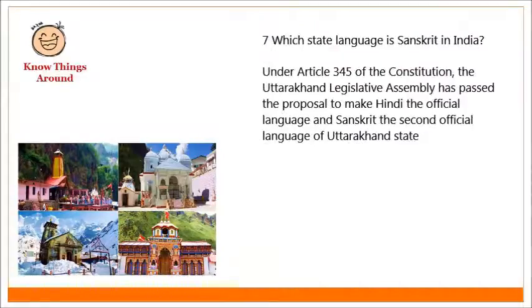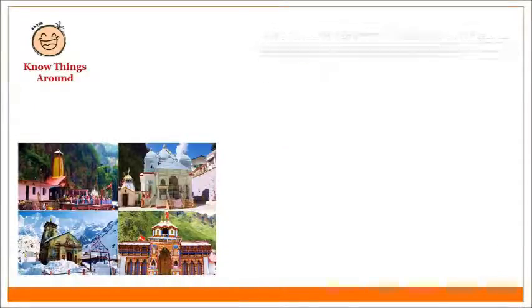Which state language is Sanskrit in India? Under Article 345 of the Constitution, the Uttarakhand Legislative Assembly has passed the proposal to make Hindi the official language and Sanskrit the second official language of Uttarakhand state.